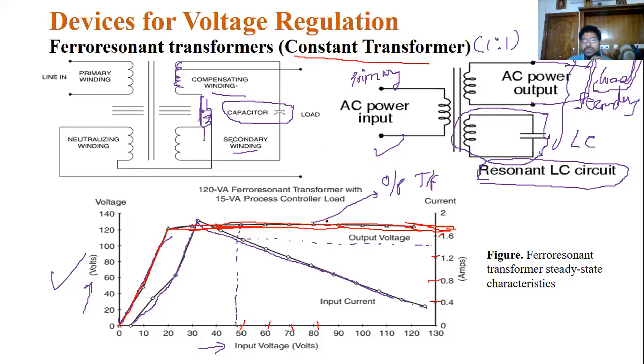How can you achieve this? Because of this resonance circuit. This is the ferro resonance transformer.